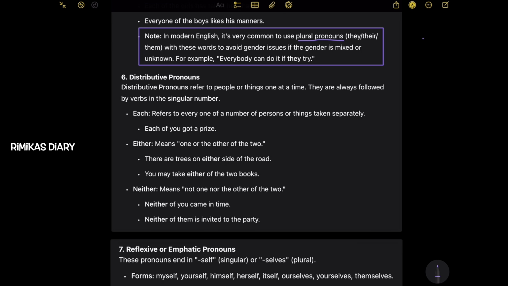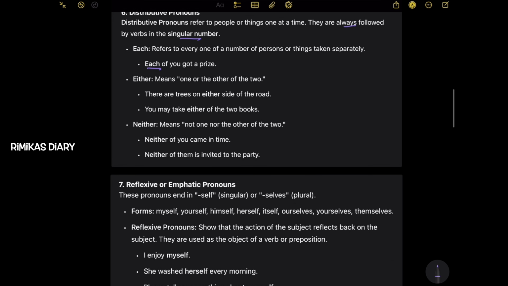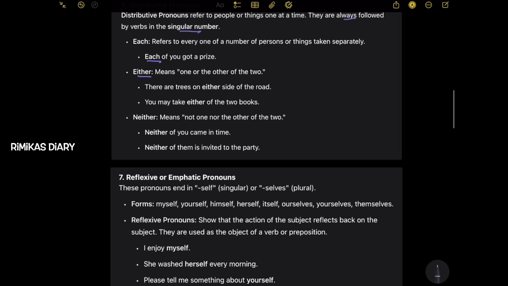Next, distributive pronouns. The distributive pronouns refer to people or things one at a time. These are always followed by verbs in the singular number. Each refers to every one of a number of persons or things taken separately. Each of you got a prize. Next, either means one or the other of the two. There are trees on either side of the road.